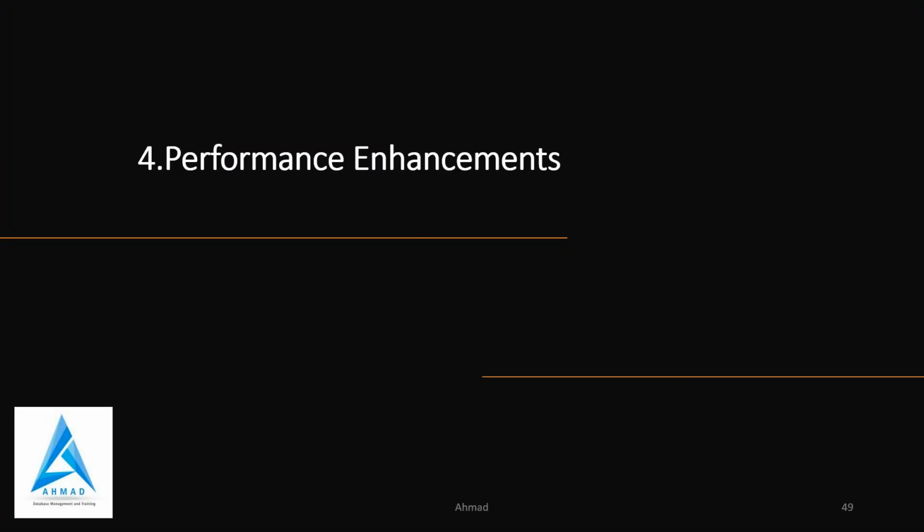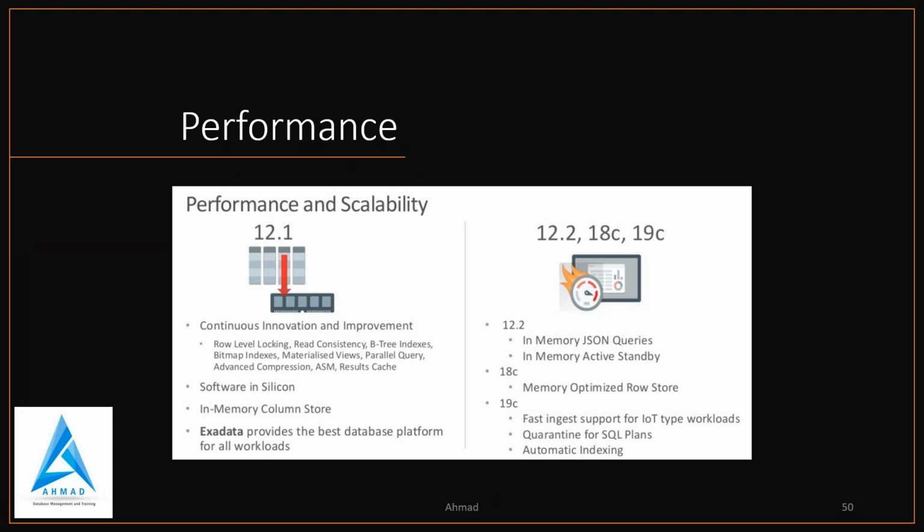Now come to the very important performance enhancements. As you know, in 12.2 they have row level locking, read consistency, B-tree index, bitmap index, materialized view, parallel query, advanced compression, ASM result cache. In that they had done a lot of improvement, and software in silicon, in-memory column store was introduced, which is basically a storage type change from row storage to columnar storage.